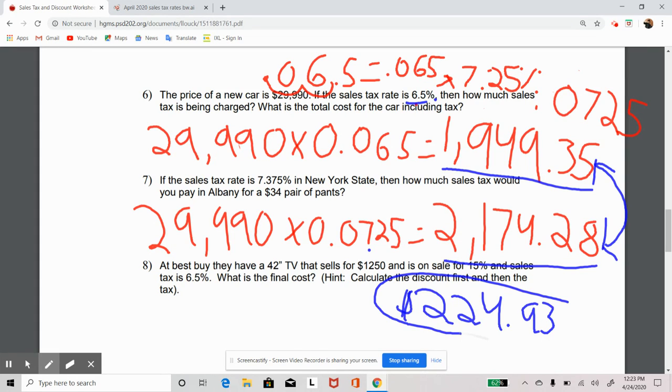That is a lot. And I know what you're thinking. Mr. W, does it really matter? Does it really make that much of a difference? Well, think about that, though, folks. That's $224.93. That's a lot of money. If you're taking a loan out to get this car, that's pretty much almost your car payment right there. You could be paying one less car payment just by going out just a little bit further to get your vehicle.